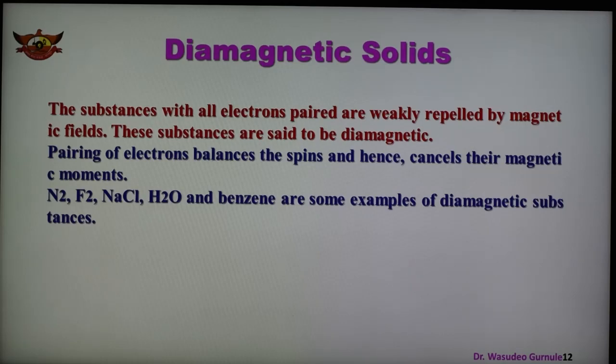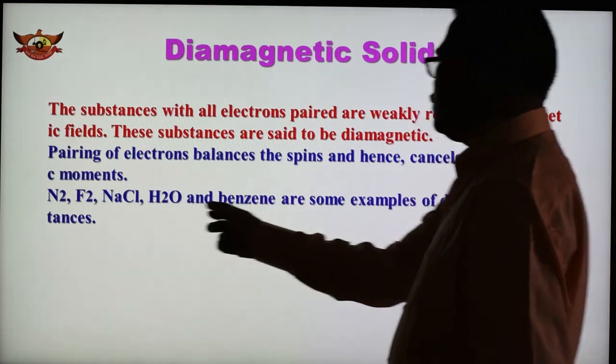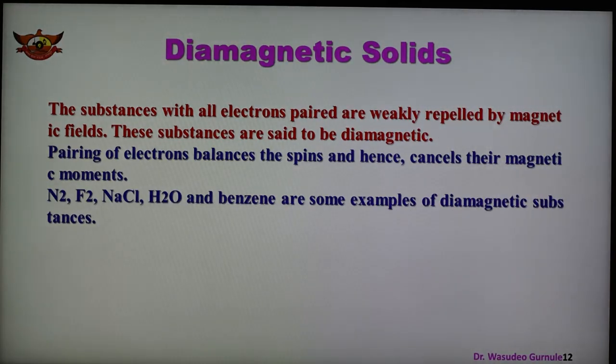Examples of such solids are nitrogen, fluorine, NaCl, H2O and benzene, which are diamagnetic substances where all electrons are paired. So a substance which contains paired electrons and is repelled by the magnetic field is known as diamagnetic.